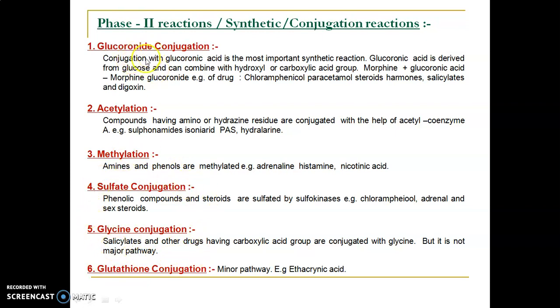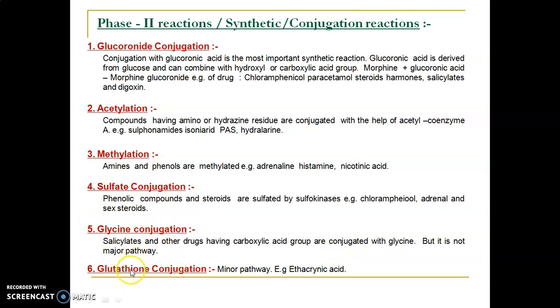In glucuronide conjugation, there takes place conjugation of glucuronic acid with the drug molecule, and glucuronic acid is derived from glucose. Example is morphine combines with glucuronic acid to form morphine glucuronide. In acetylation, the drugs having amino and hydrazine residues undergo acetylation. Drugs which are amines and phenols undergo methylation. Drugs having phenolic compounds and steroids undergo sulfate conjugation. The drugs which contain salicylate and other carboxylic acid residues are conjugated with glycine.